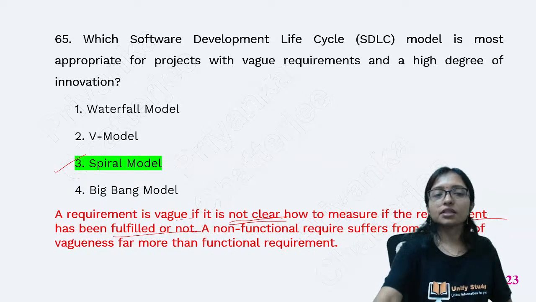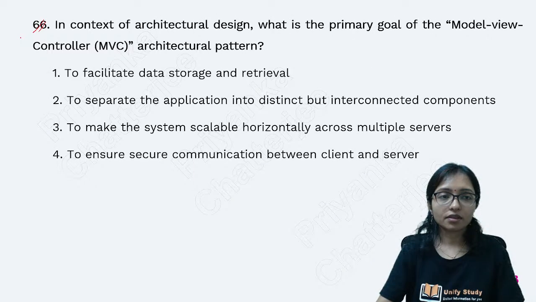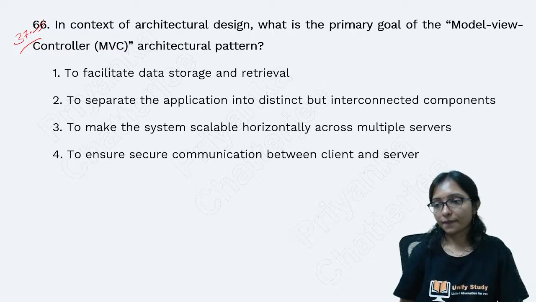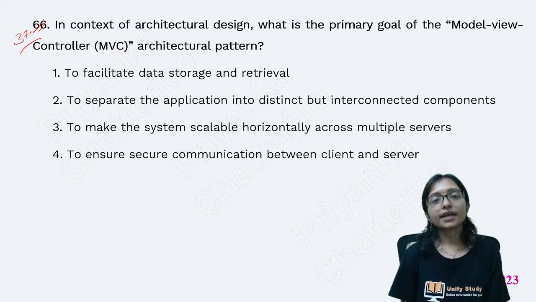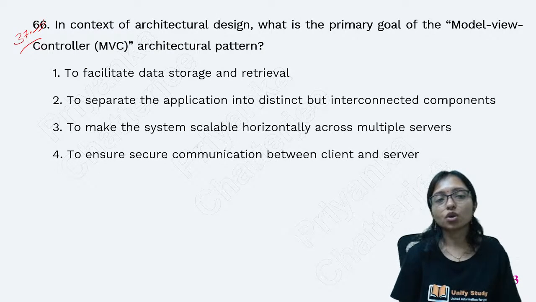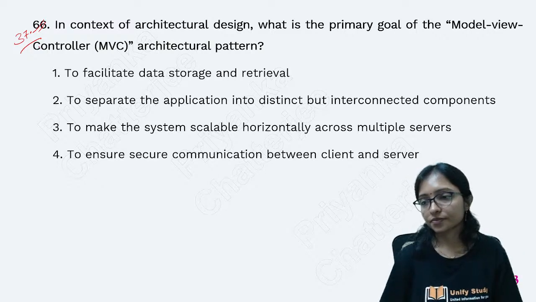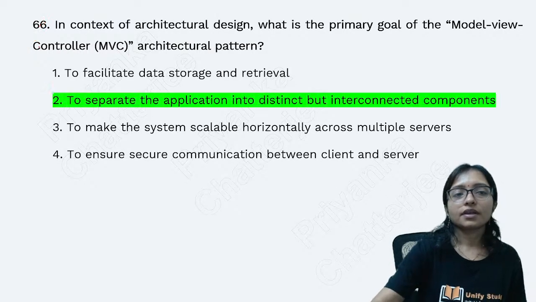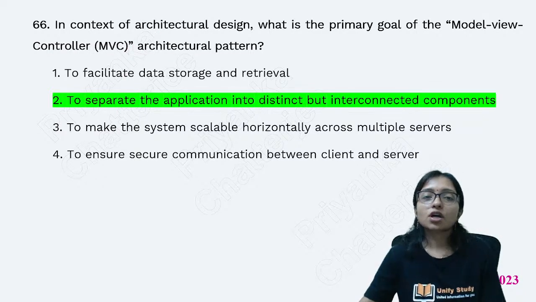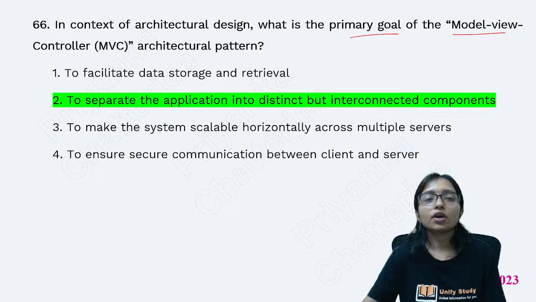Question number 37. In the context of architectural design, what is the primary goal of Model View Controller?